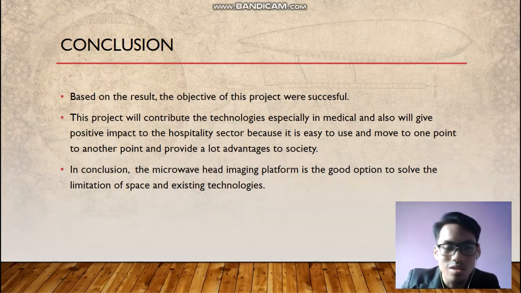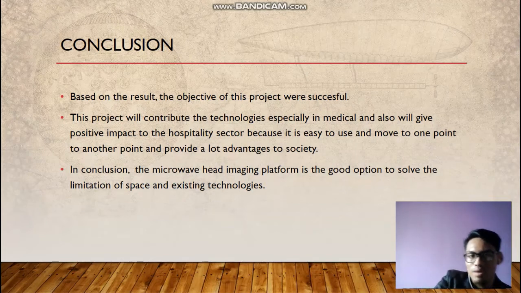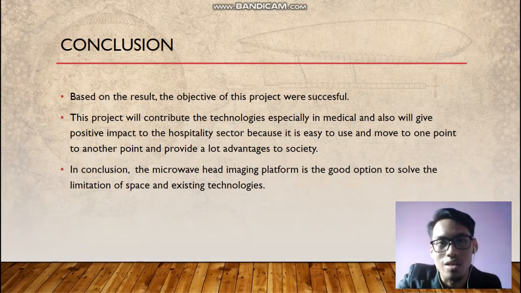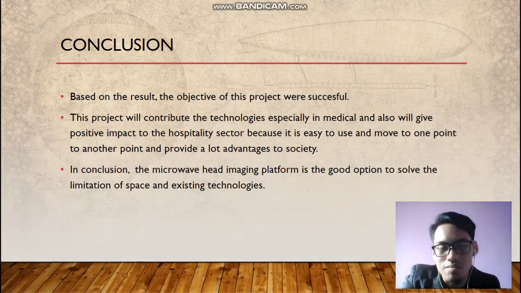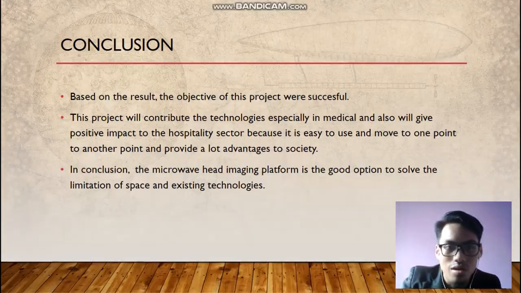So for the limited space, like MRI and CT scan, they are very bulky. So this project will solve the limitation of space, and also like existing technologies, they are not compact and not portable to bring. So this project will solve some kind of the problem.